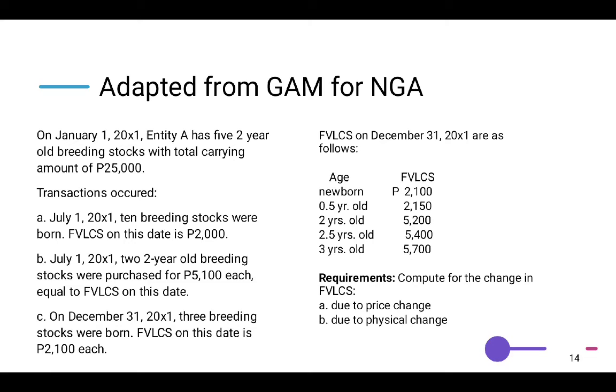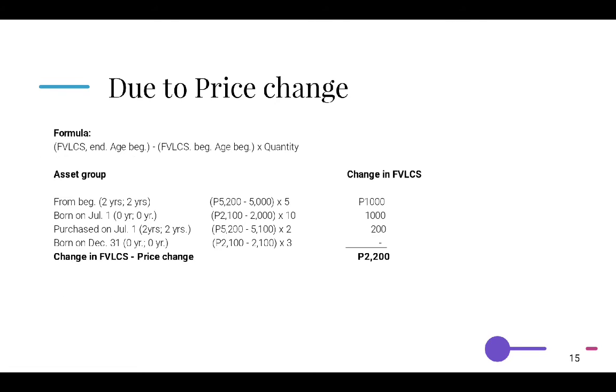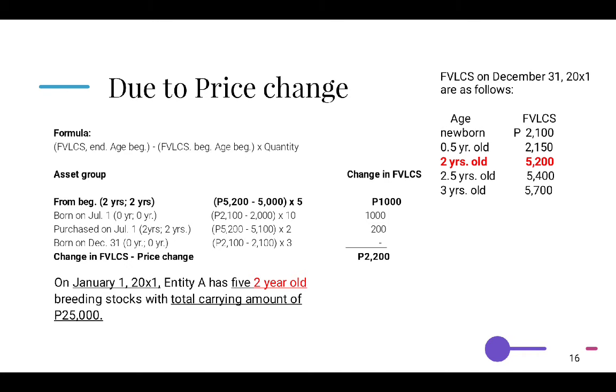The requirements are to compute for the change in FVLCS, letter A due to price change and letter B due to physical change. The following slides may be paused for your own convenience of this discussion.